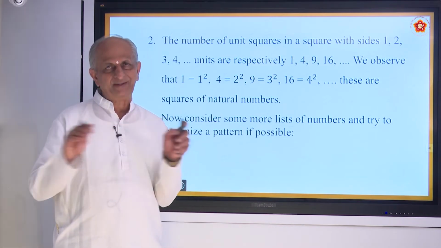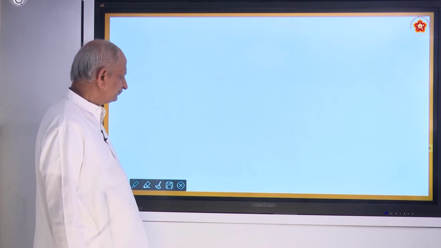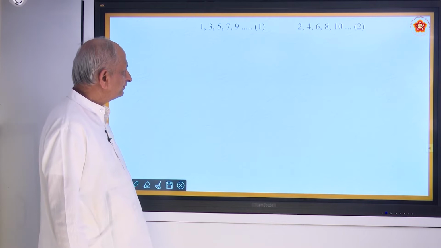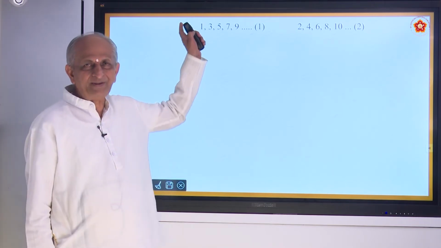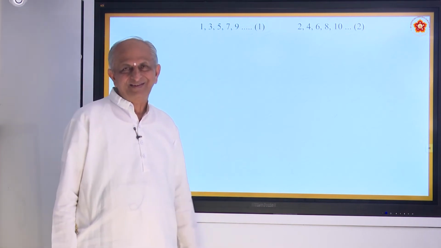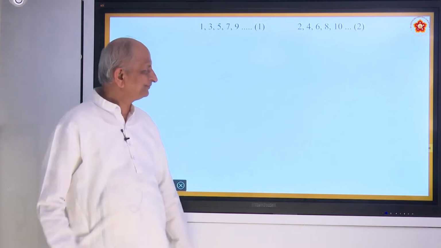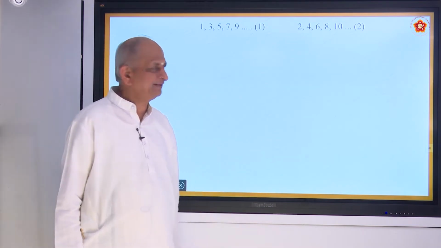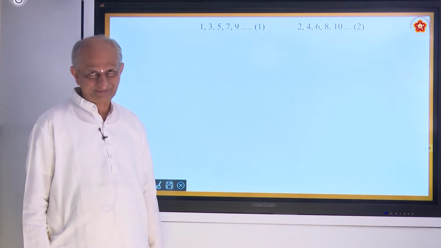Now we will give a pattern of numbers and try to find out. The question is, say 1, 3, 5, 7, 9. What type of numbers are these? They are called odd numbers. What about 2, 4, 6, 8, 10? They are called even numbers.